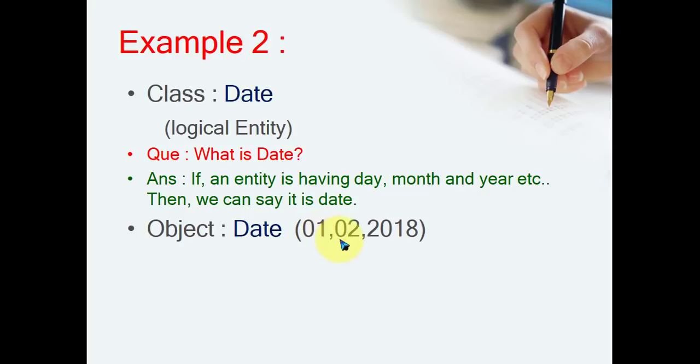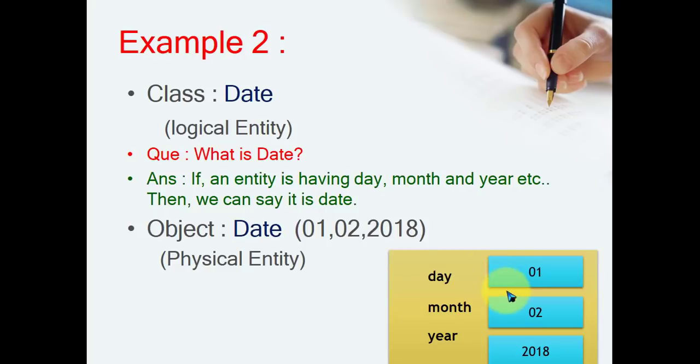So 01/02/2018, that is 1st February 2018, has a physical existence, correct? But this date class is just a logical entity. If we want to create an object, we need this logical entity. That's why we create a class. Now how the memory is allocated for this is like this: day, month and year, 01/02/2018, and this is your object. So for a class the memory is not allocated, the object's memory gets allocated. Always remember it. And this is a physical entity.